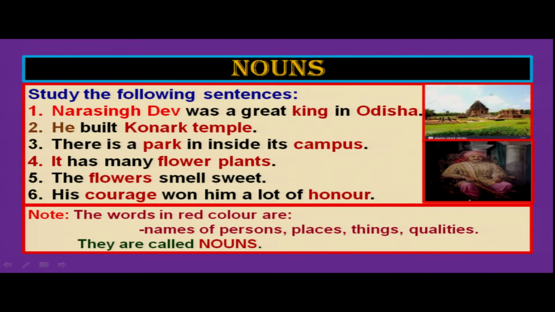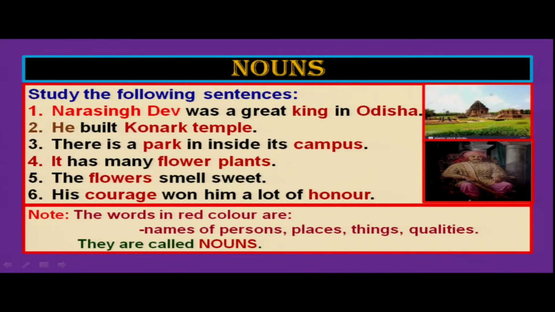So this is a small paragraph having 6 sentences, right? And you see the words in red color, they are all nouns, right? Narasimhadev, king, Odisha, Konark temple, park, campus, it, flower plants, flowers, courage, honor, these are all nouns.